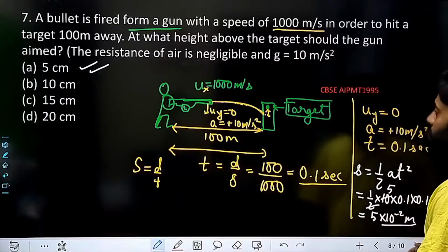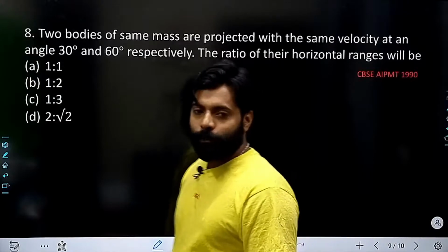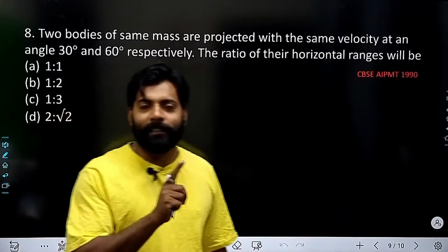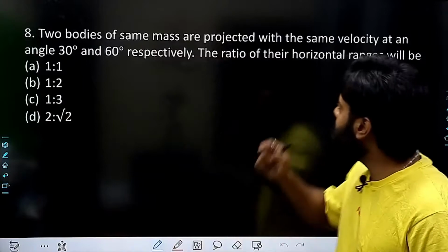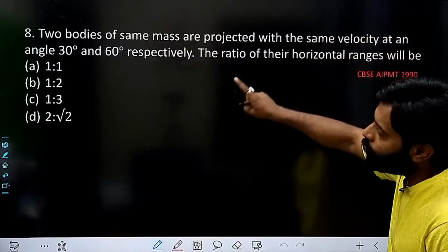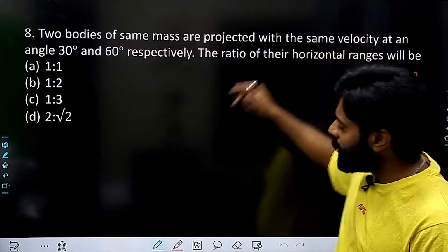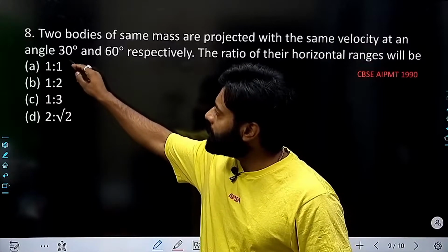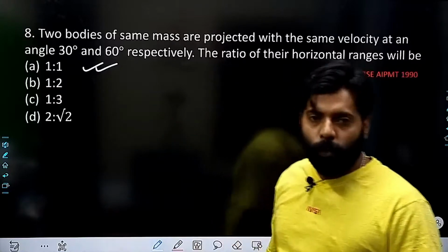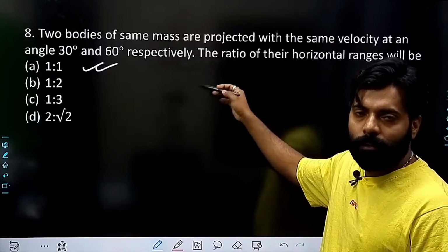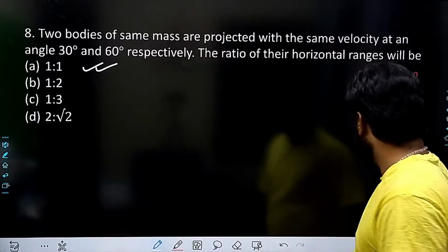Okay. So let's have this question as well. Two bodies of same mass are projected with the same velocity at an angle of 30 degree and 60 degree. This is a repeated question. The ratio of their horizontal ranges they are asking. So horizontal ranges are 1:1. We know that because these angles are complementary to each other.